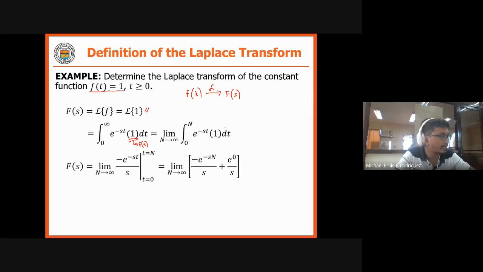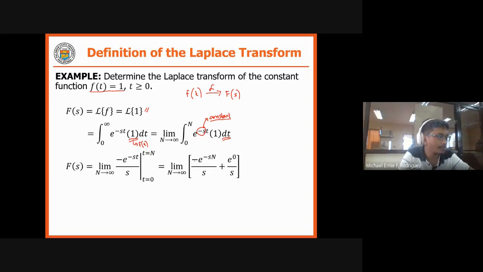Upon integrating, your s in here is considered a constant. Why? That is because we are integrating with respect to t. Take note of that: we are integrating with respect to t. That's why your variable s in here is treated as a constant. So upon integrating, we now have negative e raised to negative st over s, with your limits from 0 to n.